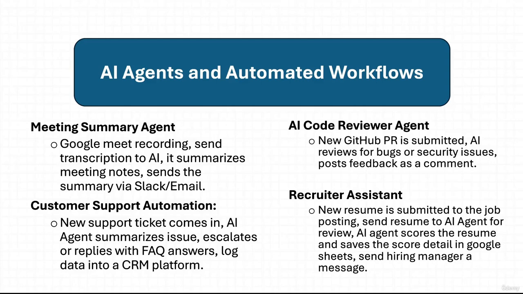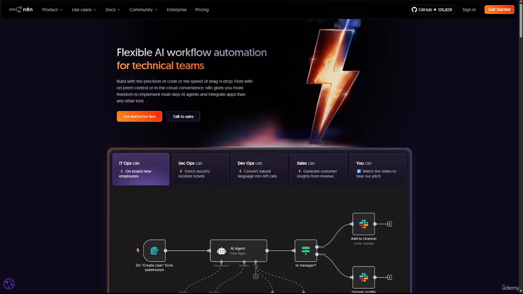So as you can see, just from these 4 examples, you should be getting a sense of just how powerful these AI agents are. All right, so enough of me just showing you this presentation. Let's actually look at n8n and Zapier and see how these automations and these agents are actually built. All right, first up, we have n8n.